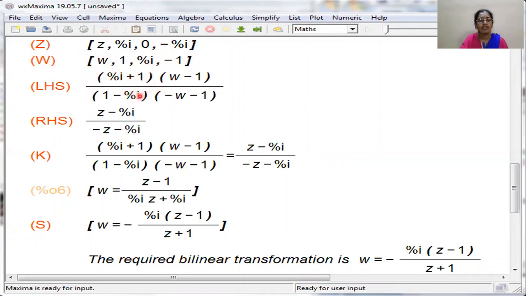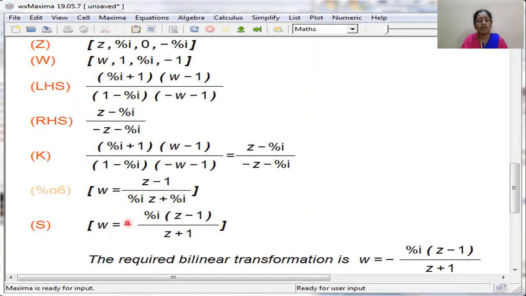This is the cross ratio of W points and RHS is the cross ratio of, sorry, Z points. Here we are equating both the cross ratios. And here we have obtained the solution in terms of W. So it is in the square brackets. So here I is in the denominator. So to simplify that, we had given the factor command. So that was put under the user variable capital S. So we get this as the output.